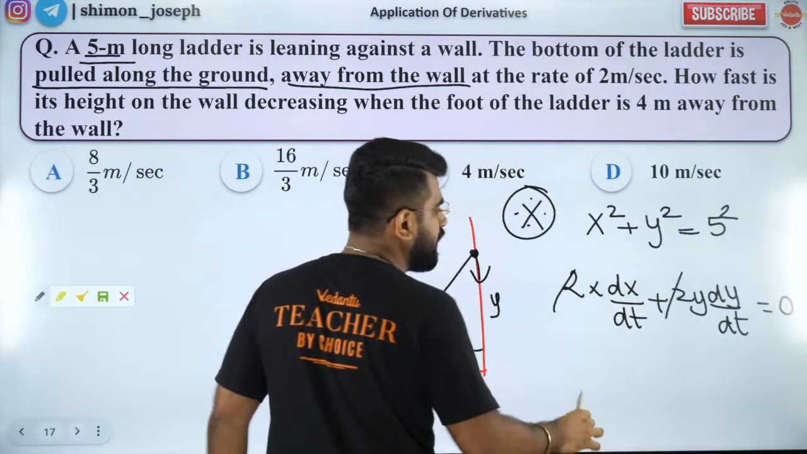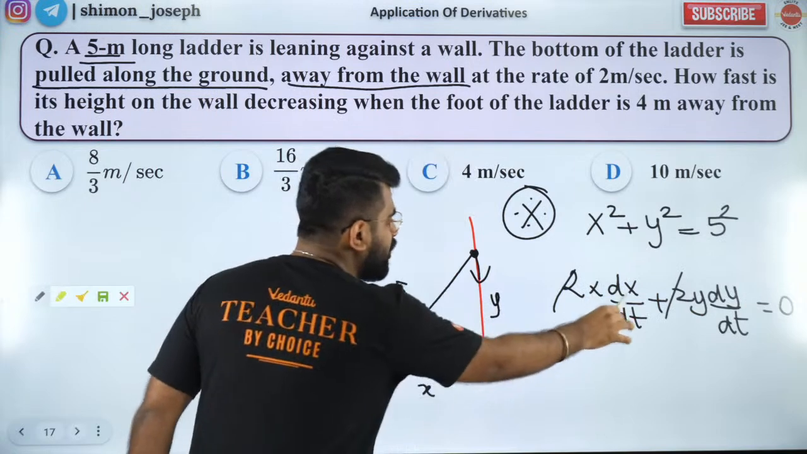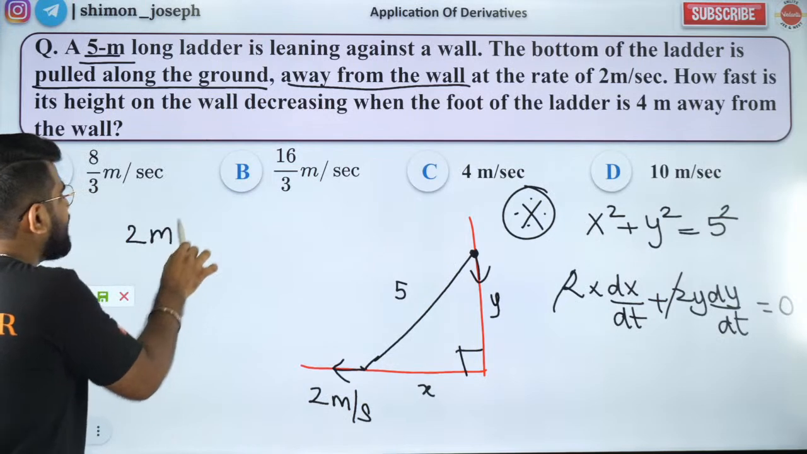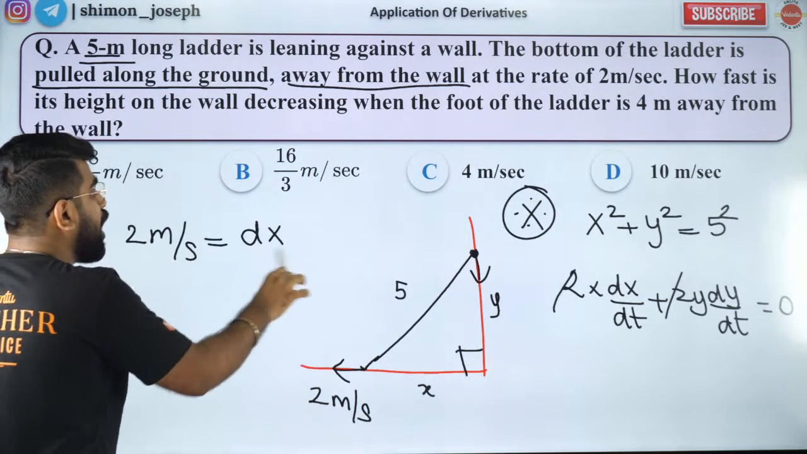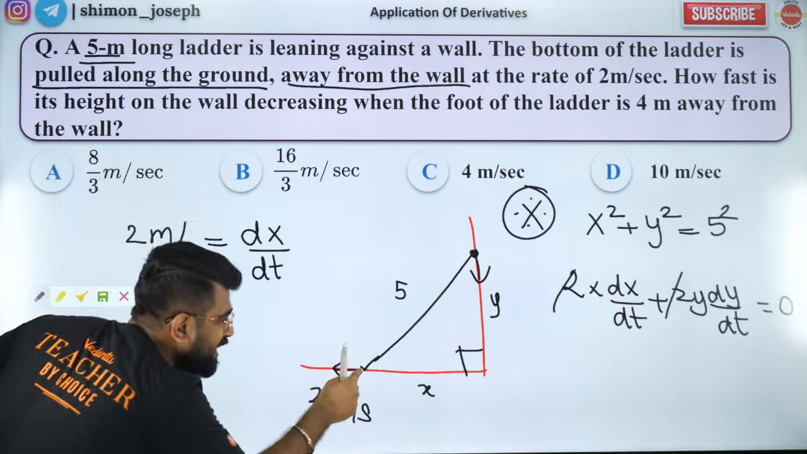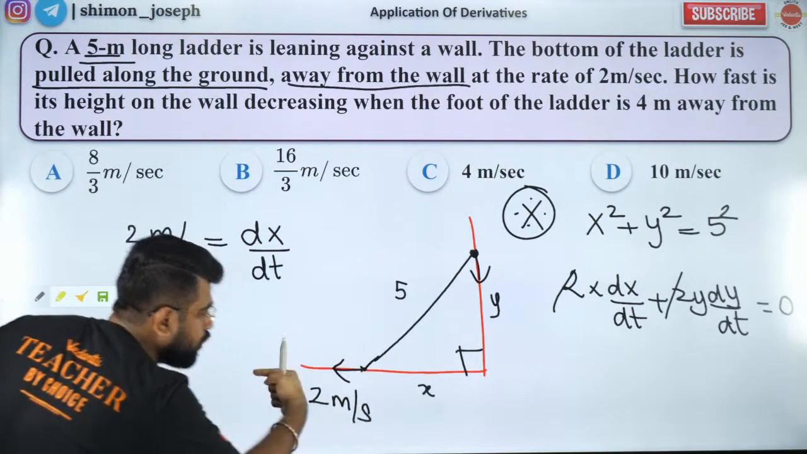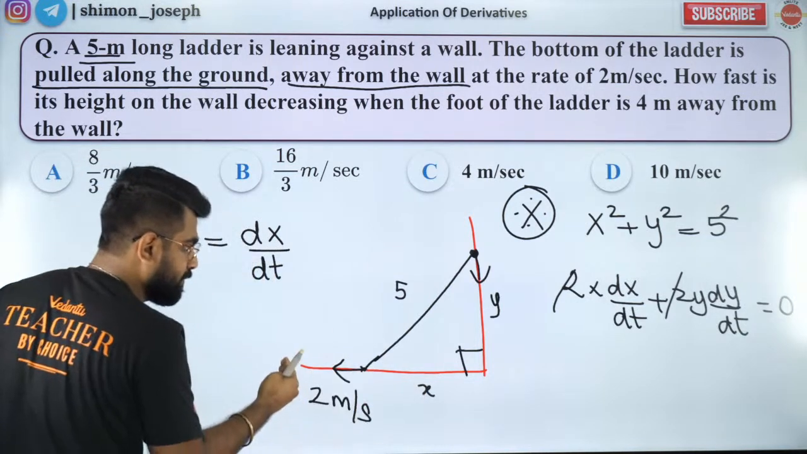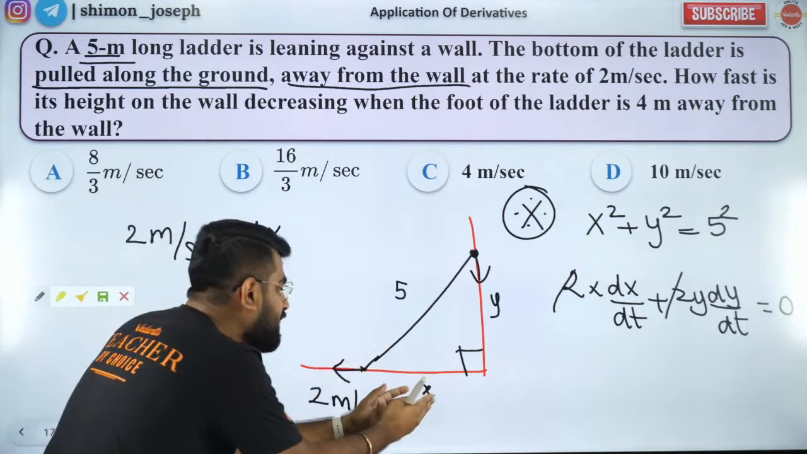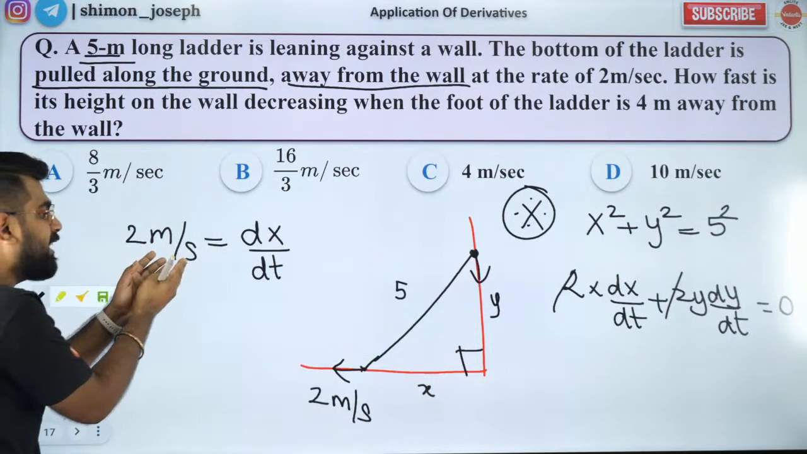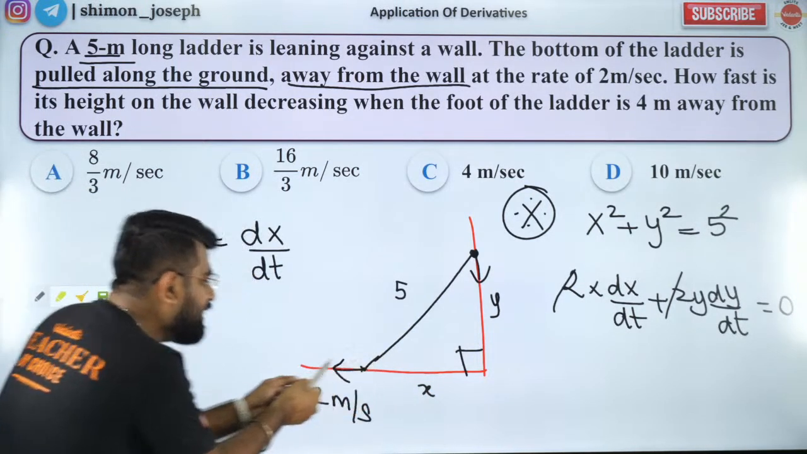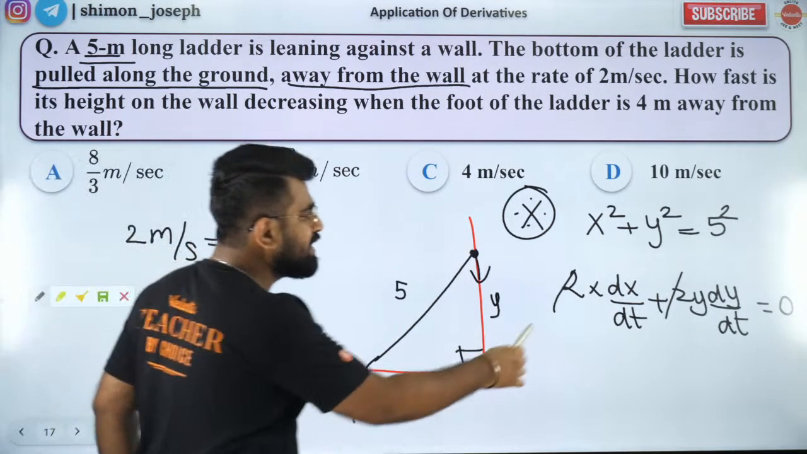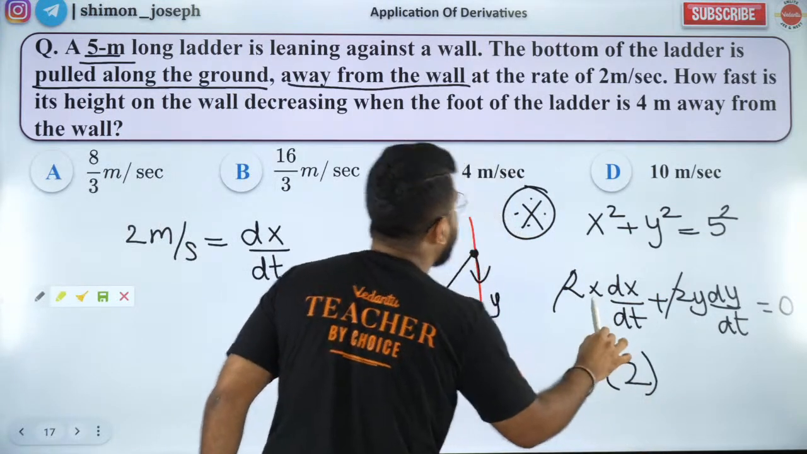So 2 will get cancelled. So I'll get x into dx by dt. What is this 2 meter per second? 2 meter per second is nothing but dx by dt. How, sir? Because guys, it is the speed with which this end is moving to the left. That means it is the rate at which your x is increasing. The rate at which your x is increasing is nothing but 2 meter per second, which is the speed with which you are pulling the lower end. Got it? So dx by dt is known. What is that? 2.